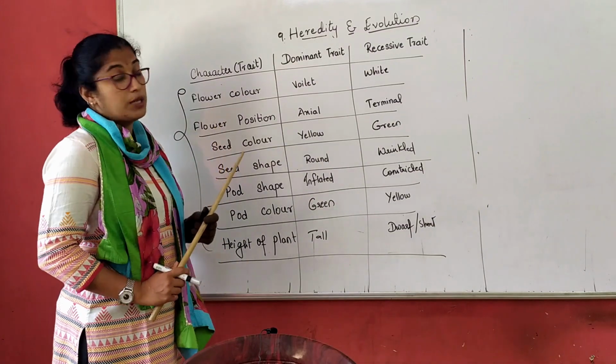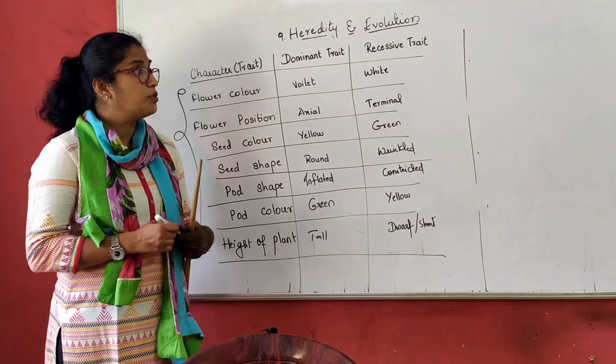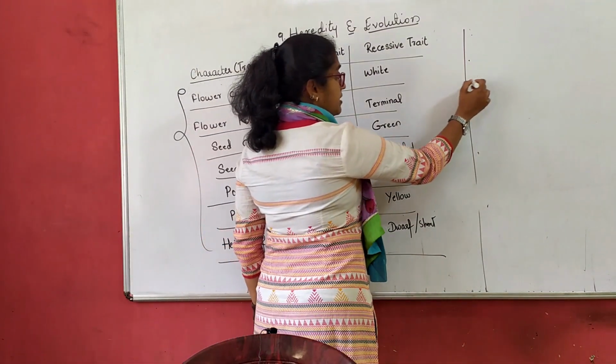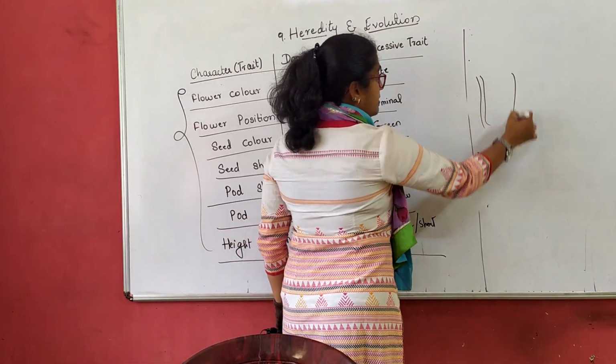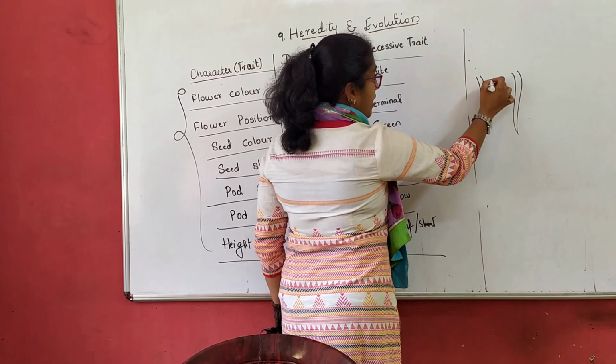Similarly, flower position. Now flower position can be axial or terminal. Now what do you mean by this? Now suppose if this is a flowering plant, okay, these are the 2 flowering plants. Under one flowering plant, it bears the flower here.